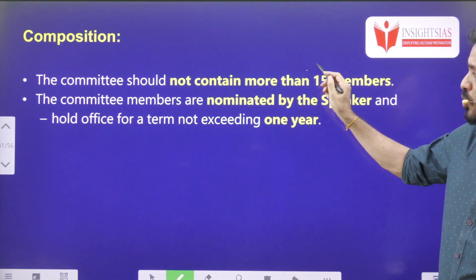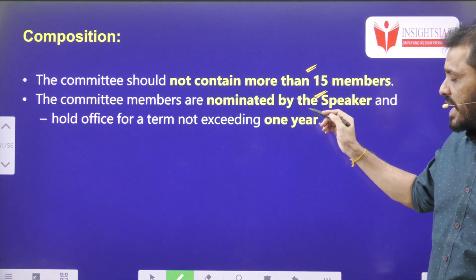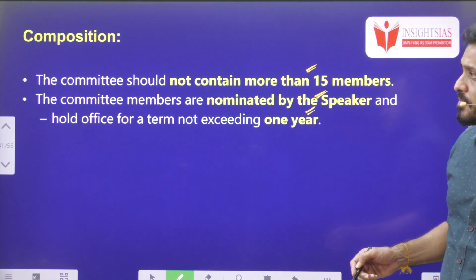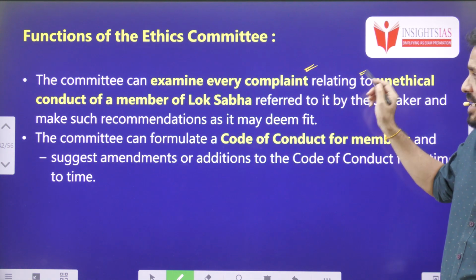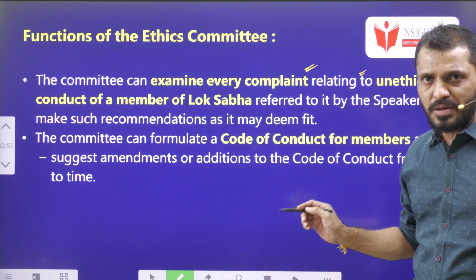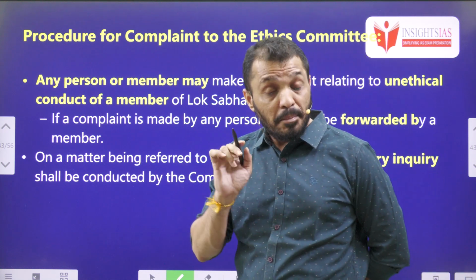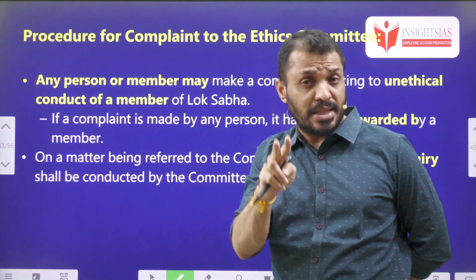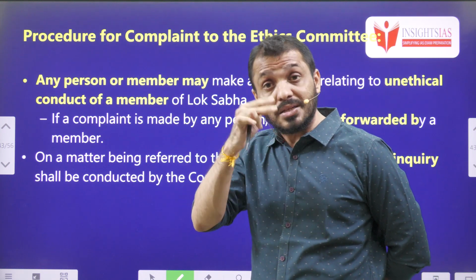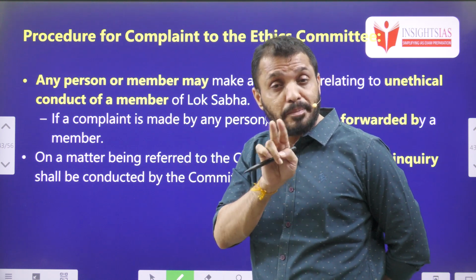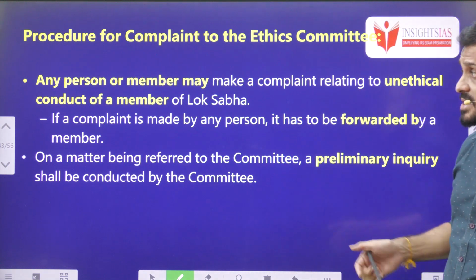The Ethics Committee should not contain more than 15 members. Generally, these members are nominated by the Speaker and hold office for 1 year. In the Rajya Sabha, it will be the Chairman. The committee will examine any complaint related to unethical behavior related to the Lok Sabha. Remember, ethics committees relate exclusively to parliamentarians only. But the Privilege Committee, which is somewhat related to the Ethics Committee, is not only related to parliamentarians, it can relate to others who violate parliamentary privilege. That is the fundamental difference you have to understand between the Privilege Committee and the Ethics Committee.